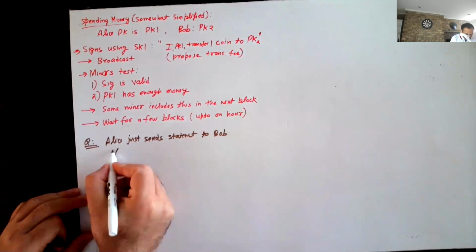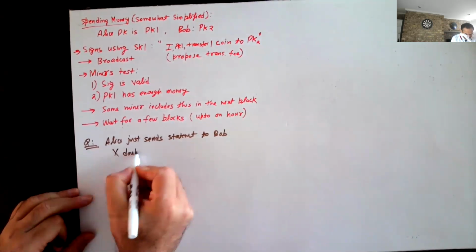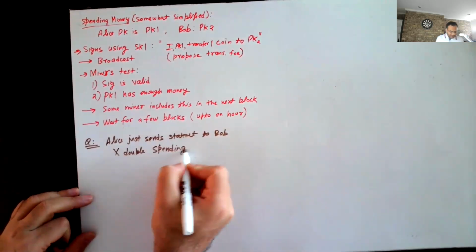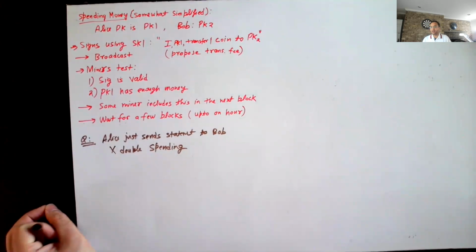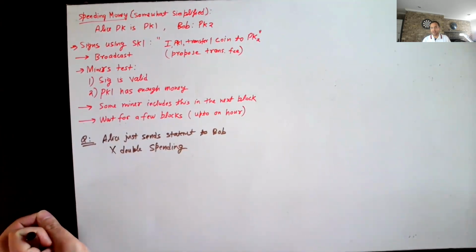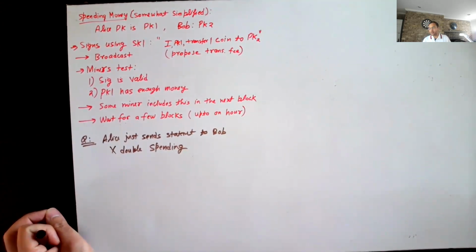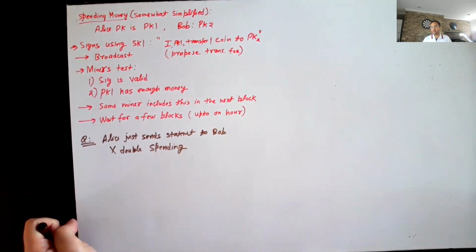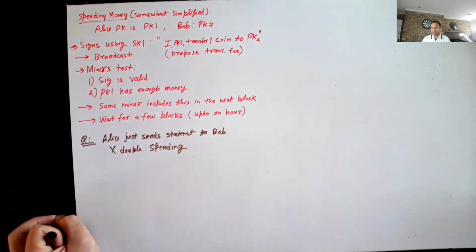It doesn't work because of double spending. Alice might have one Bitcoin, and at the same time send a signed statement to Bob, Charlie, and multiple other people. Eventually only one of them is going to get paid, and everybody else just loses out.